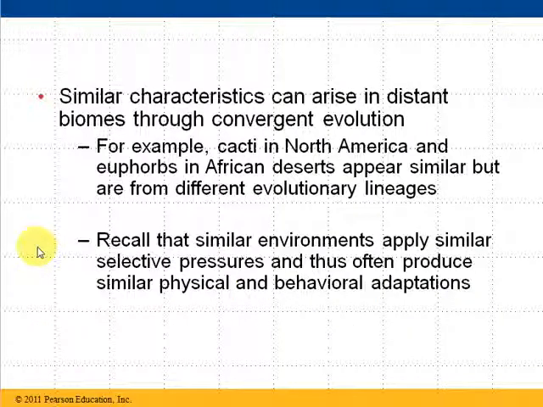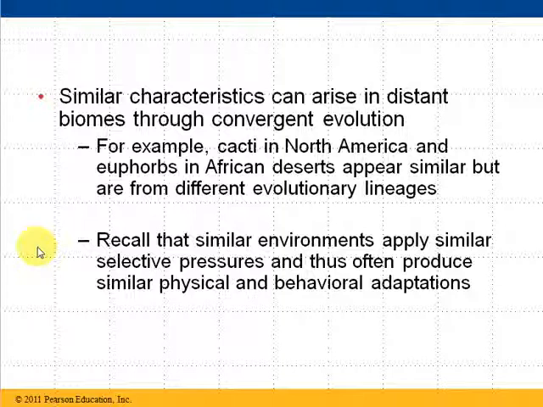Now, if you look at that world map where it shows the biomes, you can see that there are deserts in different parts of the world. There are deserts in northern Africa, there are deserts here in North America. So deserts can occur throughout the world, as well as tropical rainforests, grasslands, and the like. Because different parts of the world can have similar ecosystems and similar environmental conditions, you can get what we call convergent evolution. And remember, we talked about this before. You can find creatures that seem very much alike, even though they're not very much related.